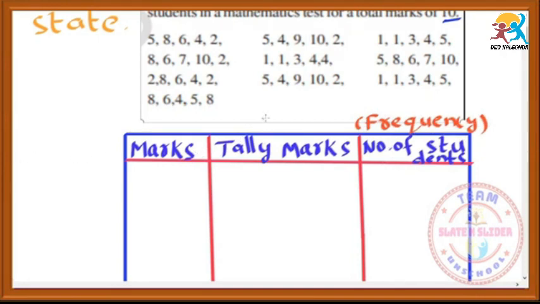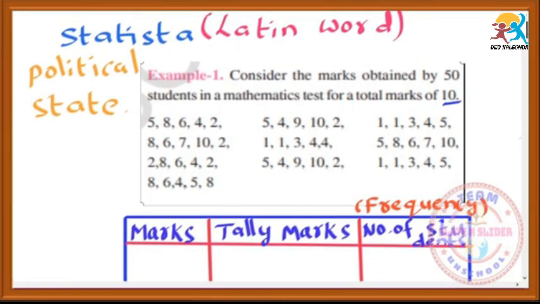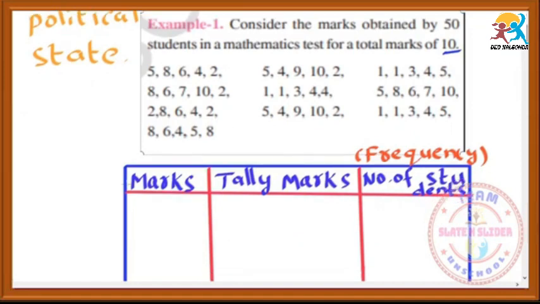So we will take the marks. This exam is conducted for a total of 10 marks. That means each student may get 0 to 10 marks. But in this question, no student got 0 marks. That's why I am not taking that. If you want, you can take it, no problem. So 0 marks: how many students got 0 marks? Just observe this table. No student got it, so for the tally marks just keep a dash. The number of students is 0.